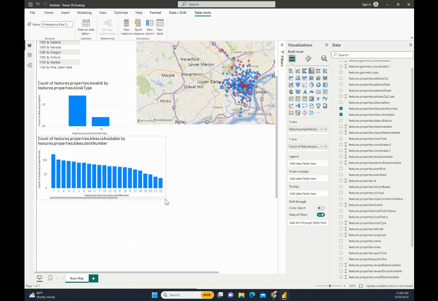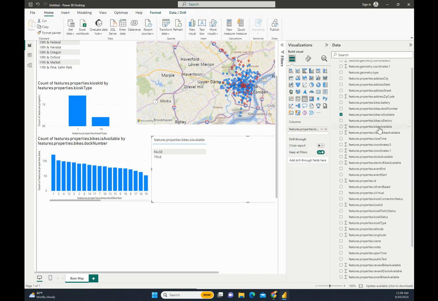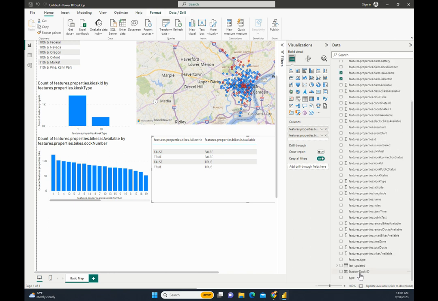And as interesting as that is, I also want to see if it's electric. So we can do a couple different things, but I actually just want to see is available and is electric. So how many electrics are there? Now we can count. We can use the station dock ID.